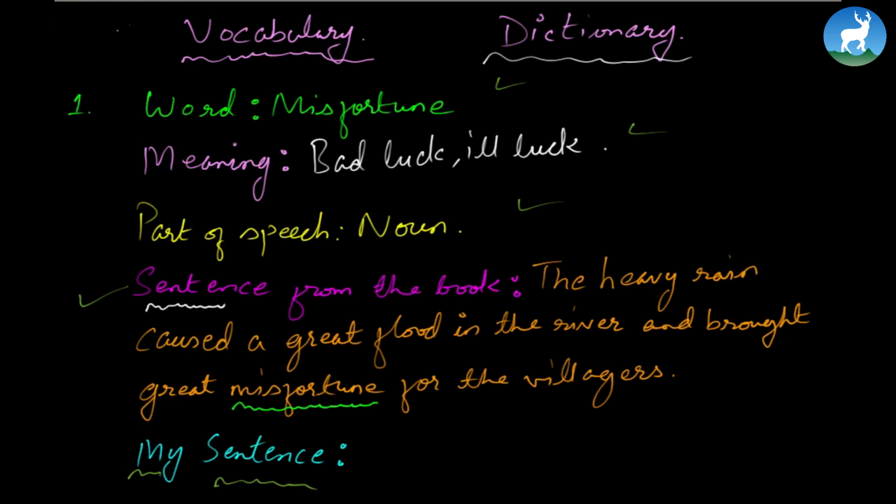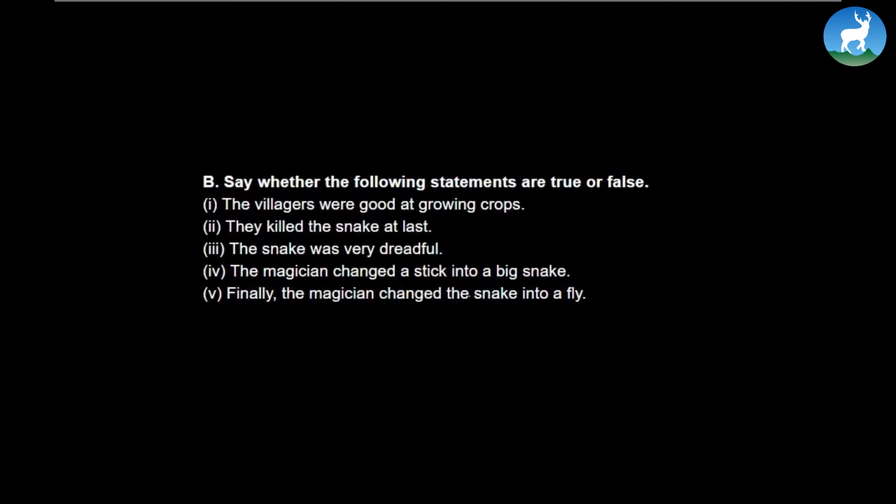Now, let's continue with the exercises here. Okay, now a very simple exercise once again. Say whether the following statements are true or false. Now, based on the passage which I read a while ago, state whether these sentences are true or false. The villagers were good at growing crops. Is that true or is that false? You see, if you look at the first paragraph, it definitely talks about it being located on the bank of the Ganga River. Whenever you have any civilization next to the river, that always means that you'll have wonderful crops there. So, of course, let's not delay. Just write, it's true. See?